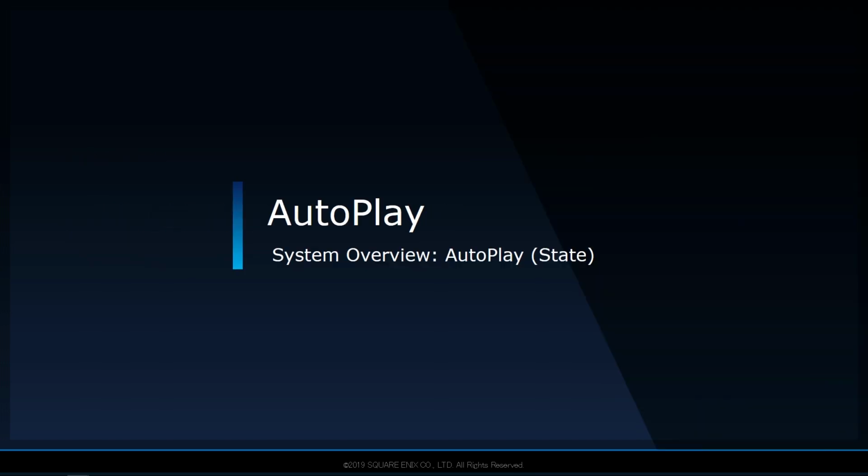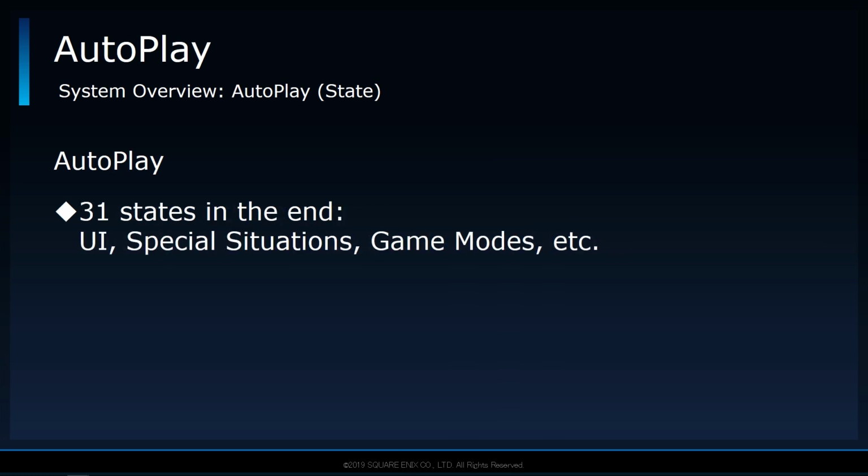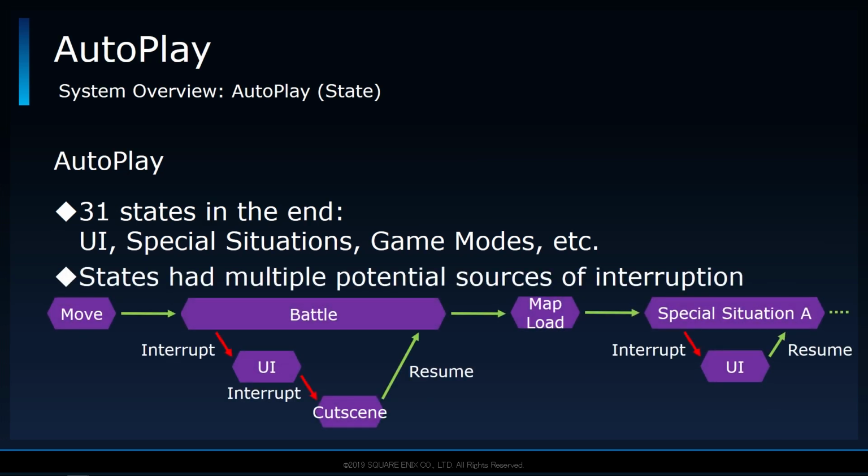Movement is relatively easy, but handling the various states of autoplay is somewhat complicated. In the beginning, there were only 5 states, which wasn't complex at all. In the end, it grew to a total of 31 states. From handling various menus to all kinds of mini games and game modes, having to deal with them individually made the process complicated. This is especially because certain states have the possibility of being interrupted by other states. So a lot of care was required to handle each potential transition properly.